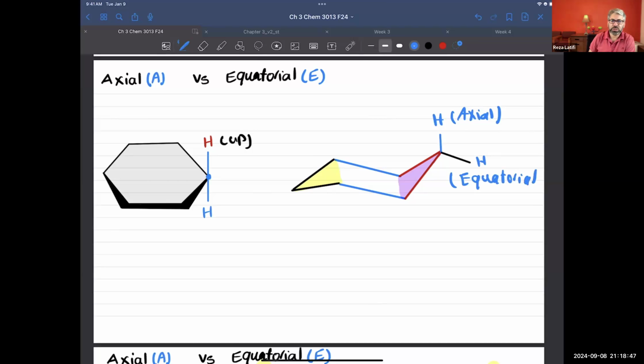So each carbon has one axial hydrogen atom and one equatorial substituent or another hydrogen atom. Always, you're going to have one axial and one equatorial. You can't have two axials or two equatorials. So keep this in your mind.